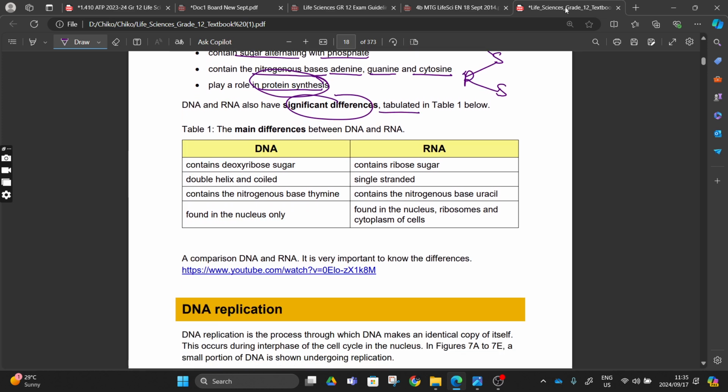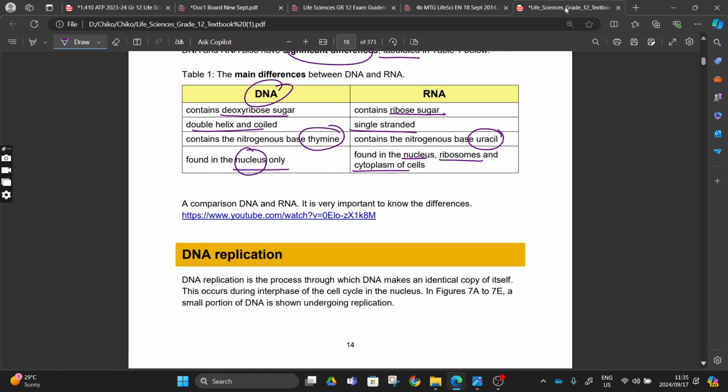And then we also have the differences as tabulated below. DNA contains deoxyribose sugar. In RNA, the sugar is ribose. DNA has a double helix structure, and RNA is single stranded, right? In DNA we see the nitrogenous base thymine, and in RNA we see the nitrogenous base uracil, the main difference between the two. DNA is found in the nucleus only, and RNA is found in the nucleus, ribosomes, and cytoplasm, right? The DNA that we find in our nucleus is also the one that plays a role in protein synthesis, right?